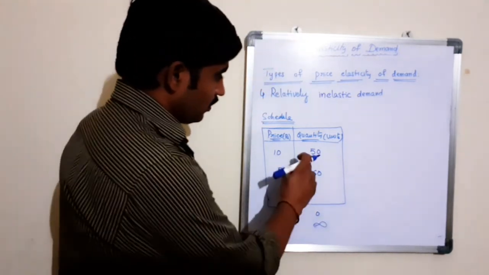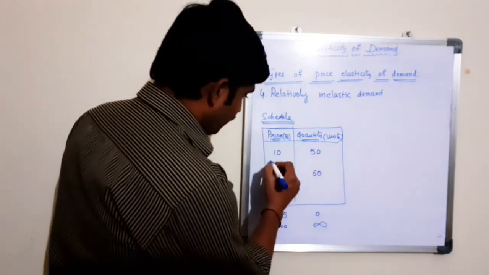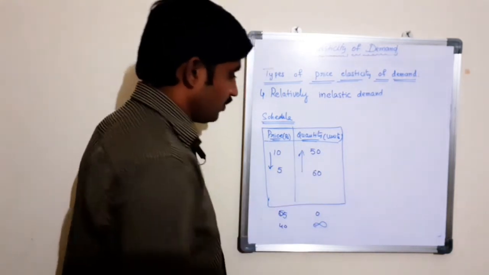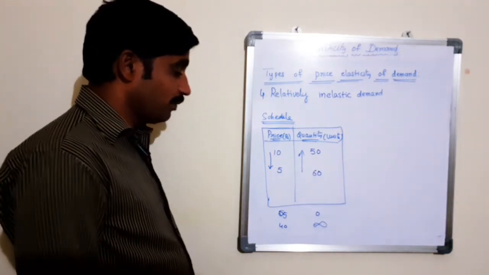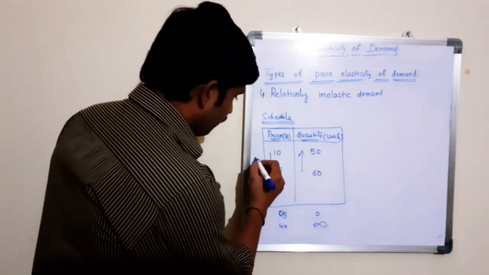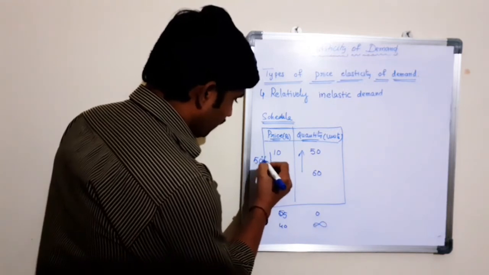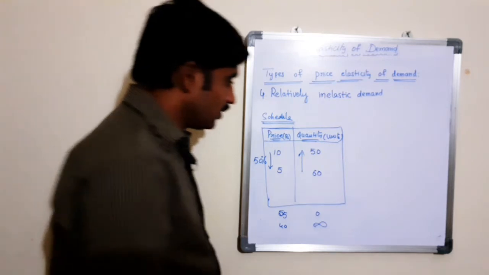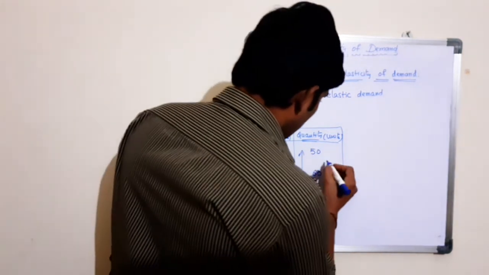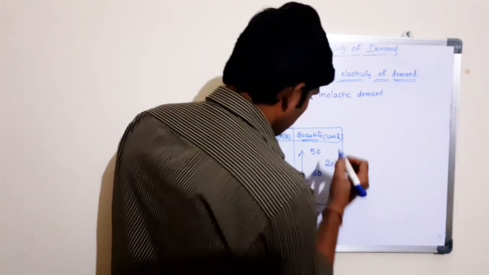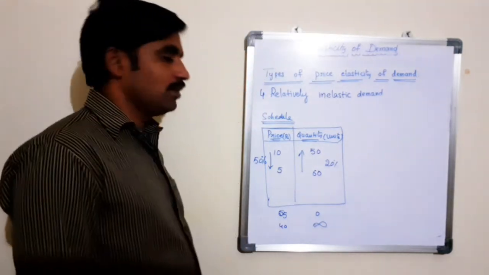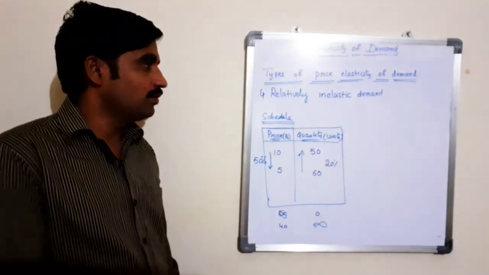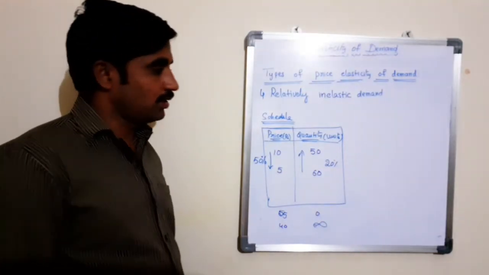Here, 50% decrease in the price of the product leads to only 20% increase in the quantity demand of a commodity. This is the situation said to be the relatively inelastic demand.